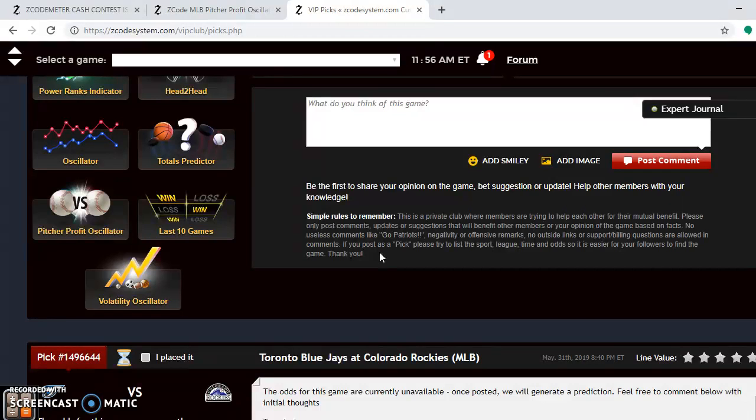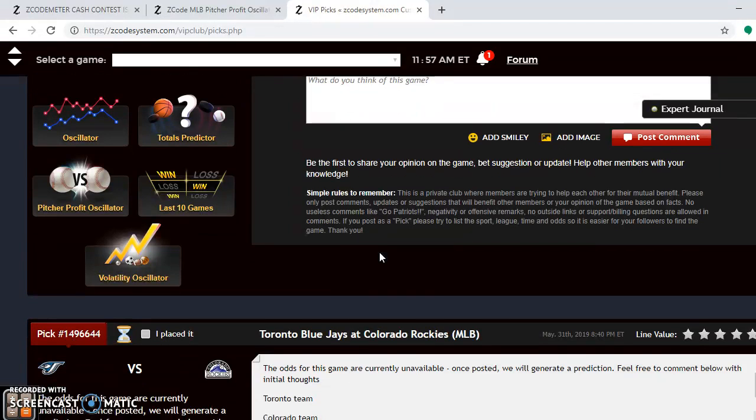Sunday's matchup is the big one. That is pretty much a toss-up. Cole Hamels and Adam Wainwright are both excellent bets, both approaching 1,600 in the positive on the pitcher profit oscillator. That is the one game that will determine the series. I think there's a split on Friday and Saturday. And really, the game on Sunday is also a toss-up. So the series in general is a toss-up.